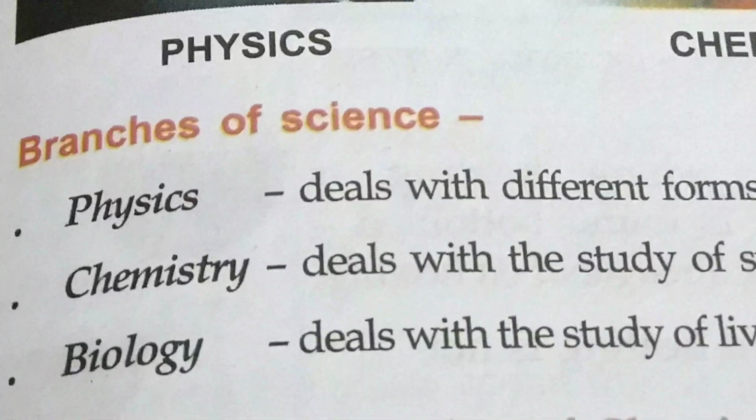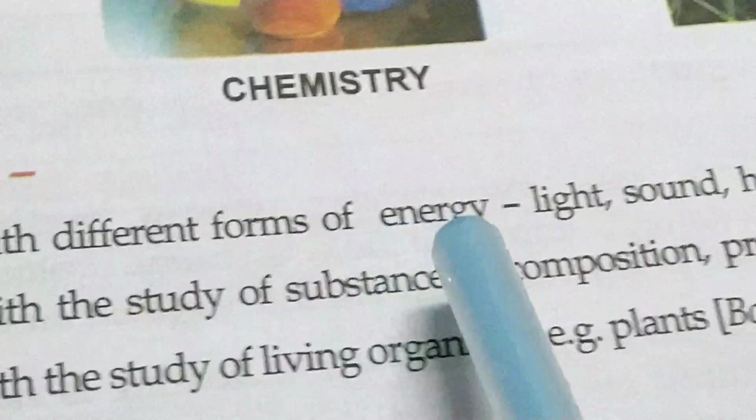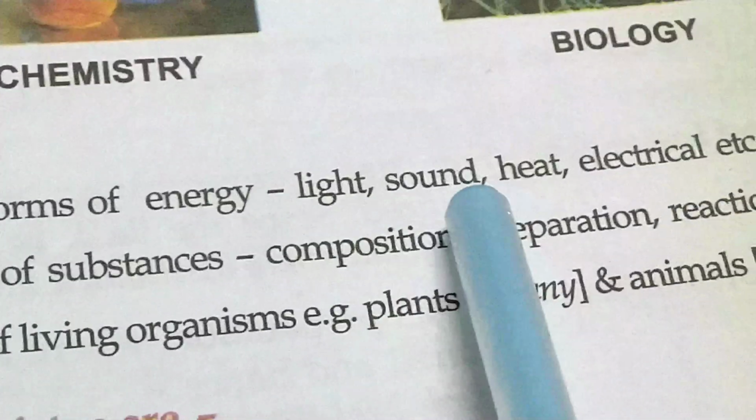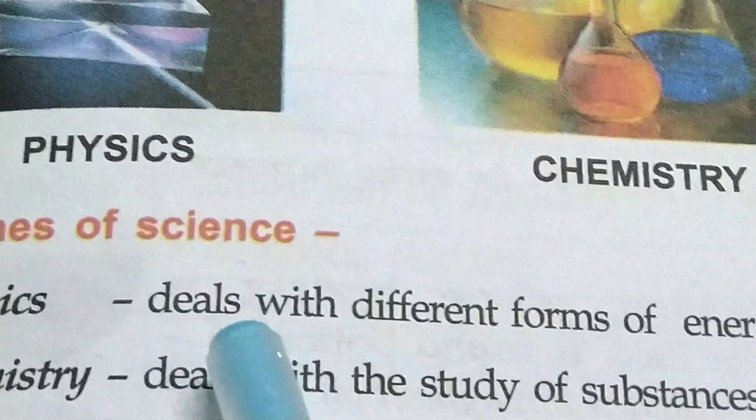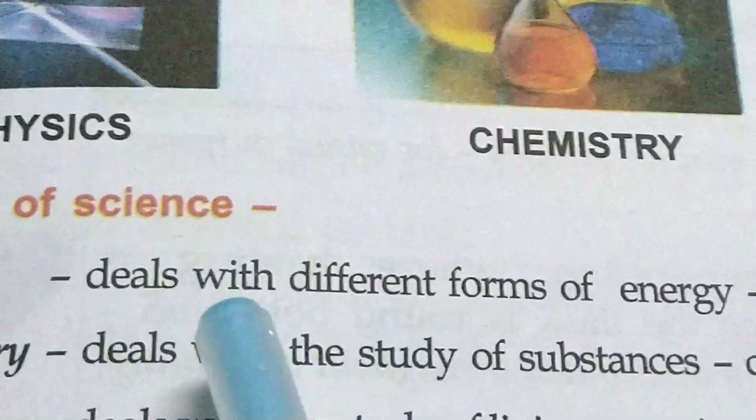Branches of science. Physics deals with different forms of energy: light, sound, heat, electrical, etc. So, physics is a branch of science which deals with different forms of energy.